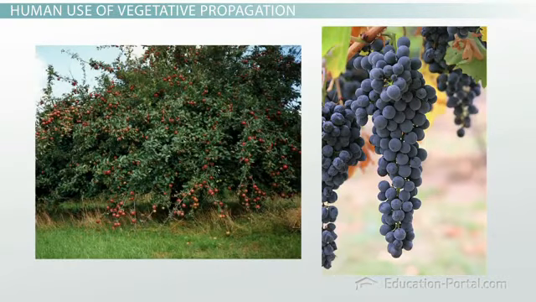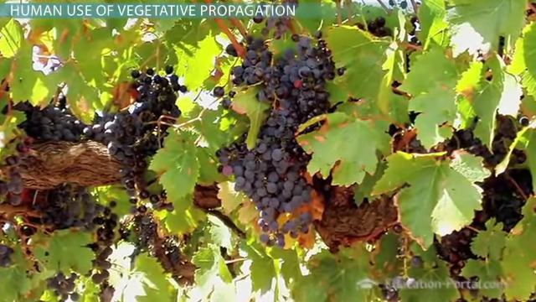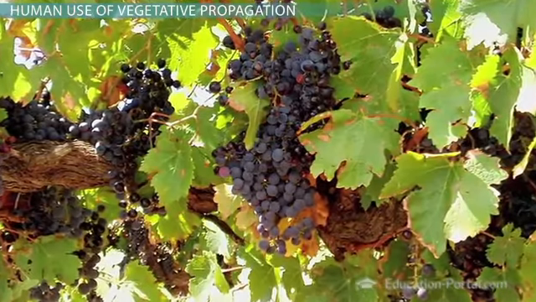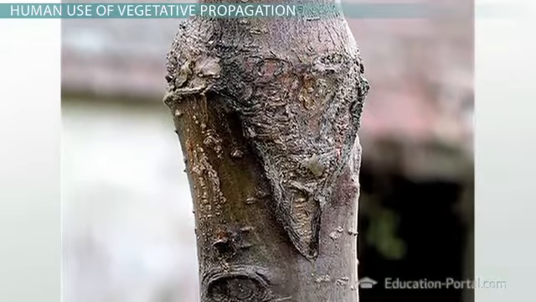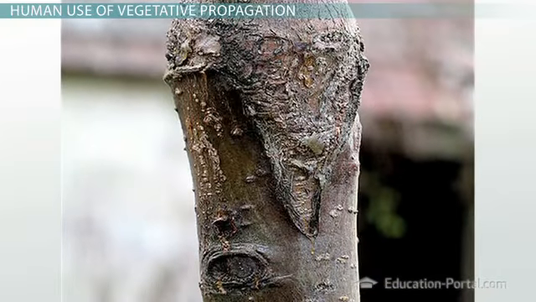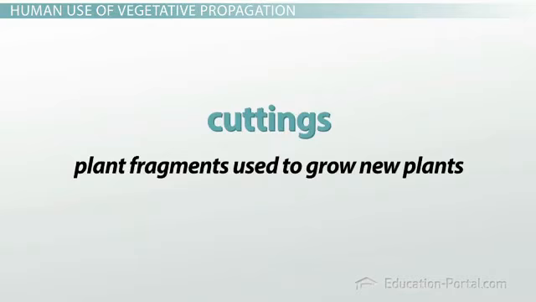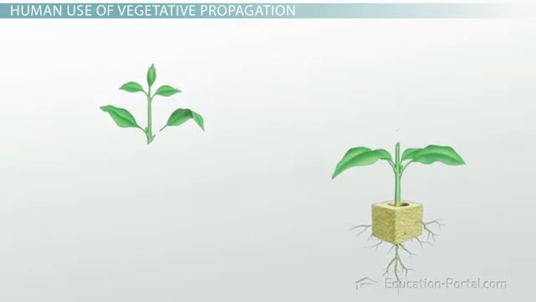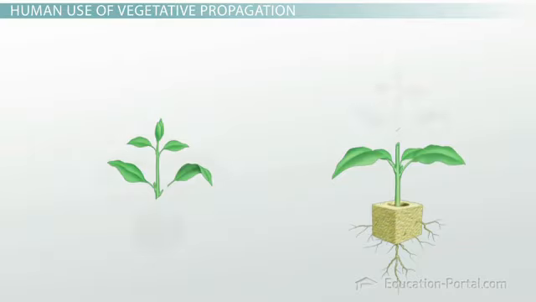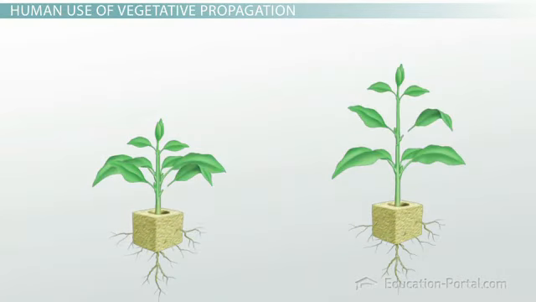Certain grapes grow in specific areas and produce distinctive flavors. In order to create plants that will grow in different areas, humans can graft different varietals together. The same idea comes into play for dwarf fruit trees. These trees produce the same fruits that we love, but are easier to harvest. Cuttings are plant fragments used to grow new plants. Not all plants are capable of developing from a plant cutting. However, certain types of plants, such as herbs and common garden flowers, can be grown from cuttings. Typically, a part of the stem or root is cut and then placed into soil in order to grow. This new cutting will eventually establish roots and a stem.